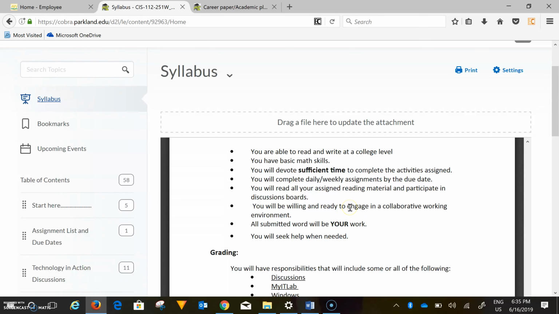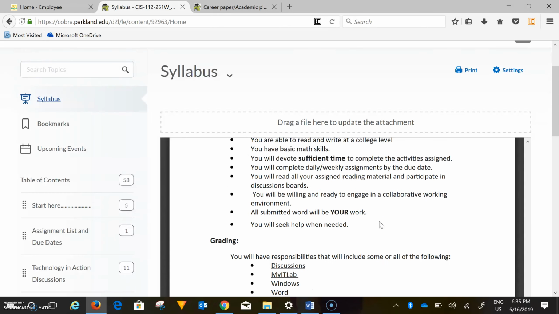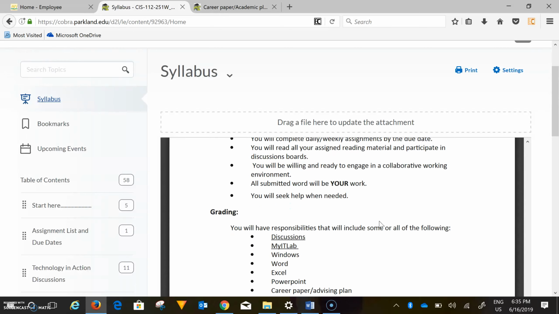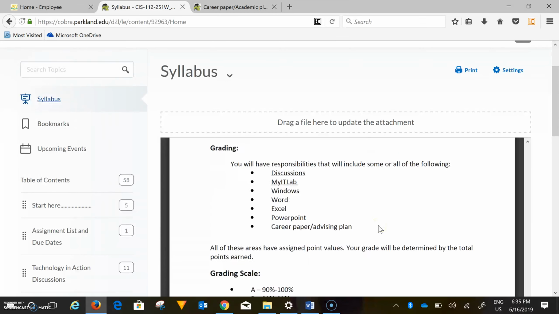This course is only 8 weeks long and there is a lot to cover, so you want to make sure that you use your time efficiently and you don't just put things aside.